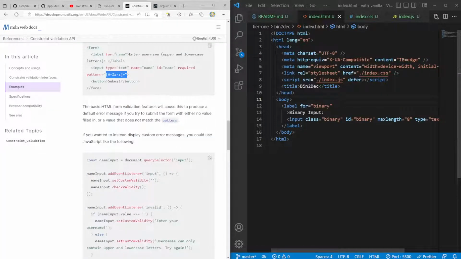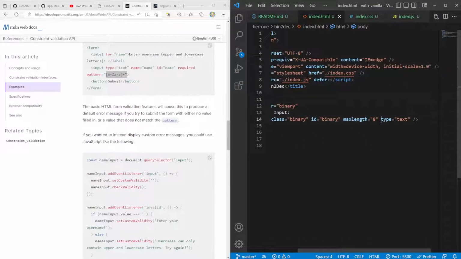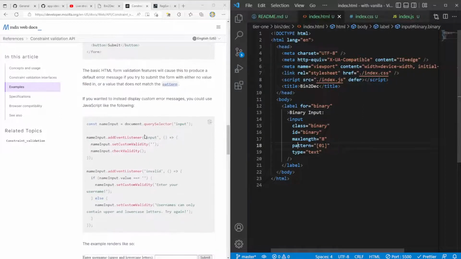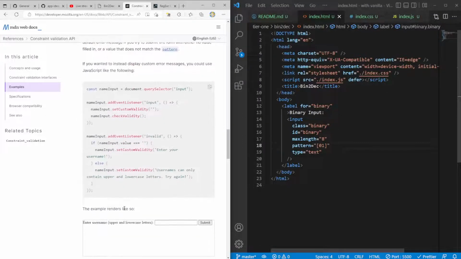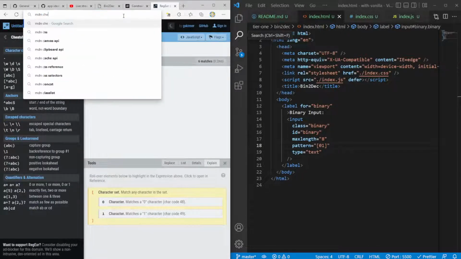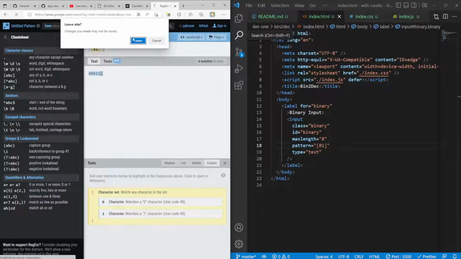So let's do this. Inside of my HTML, I'll go over here. In pattern, we'll go ahead and set 0, 1. Because this has gone past a certain length, it's going to create itself on a new line, which actually looks a little bit nicer. And now let's see. So input, name input, set custom validity, check validity. So what happens with check validity? Let me see what that one does. MDN check validity.